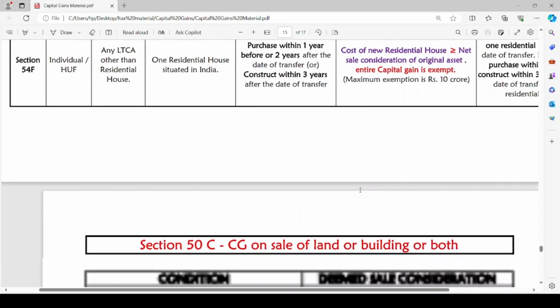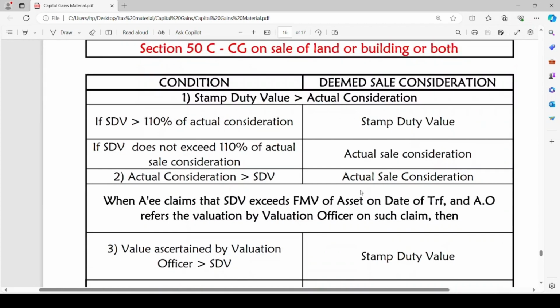After that, we are going to reduce any expenditure incurred. From that, we will arrive at net sale consideration. From the net sale consideration, we are going to reduce cost of acquisition or improvement. What is the cost of acquisition for different assets under different circumstances we have discussed before. After that, if the asset is a long-term capital asset, we are going to provide for indexation benefit.